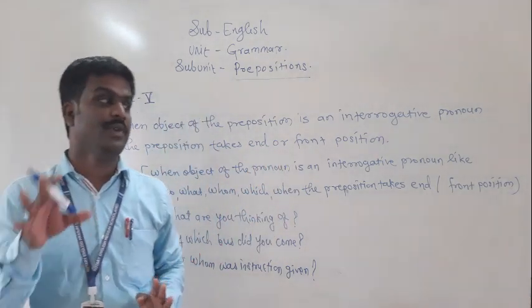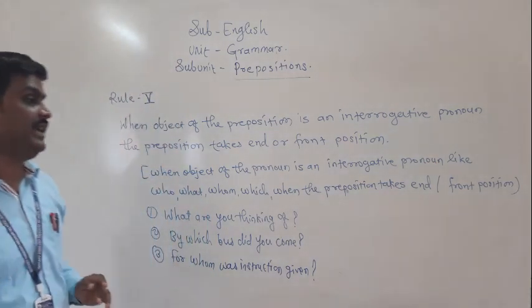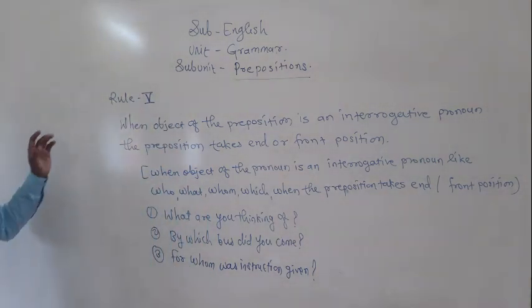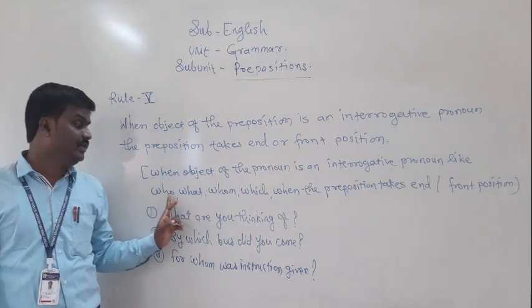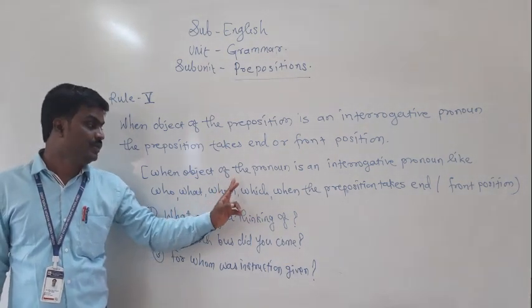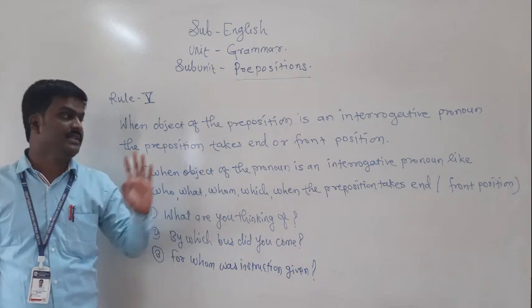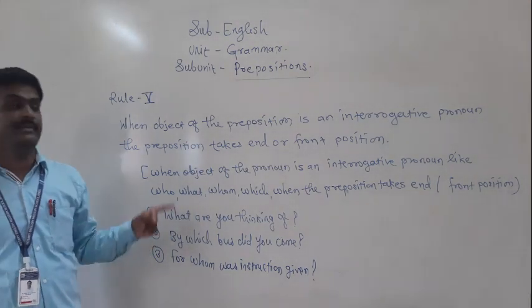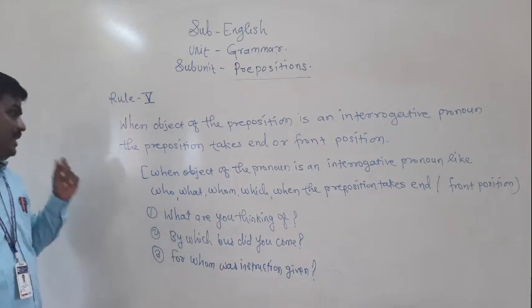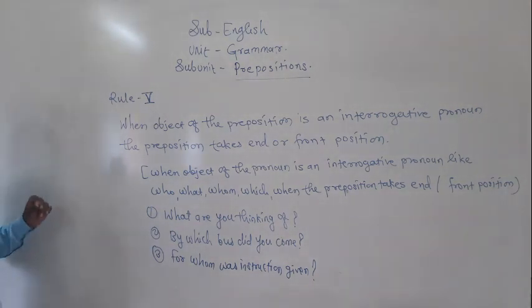At that time, we may use it at the end or in the front position. Interrogative pronouns are whom, what, who, which, when.